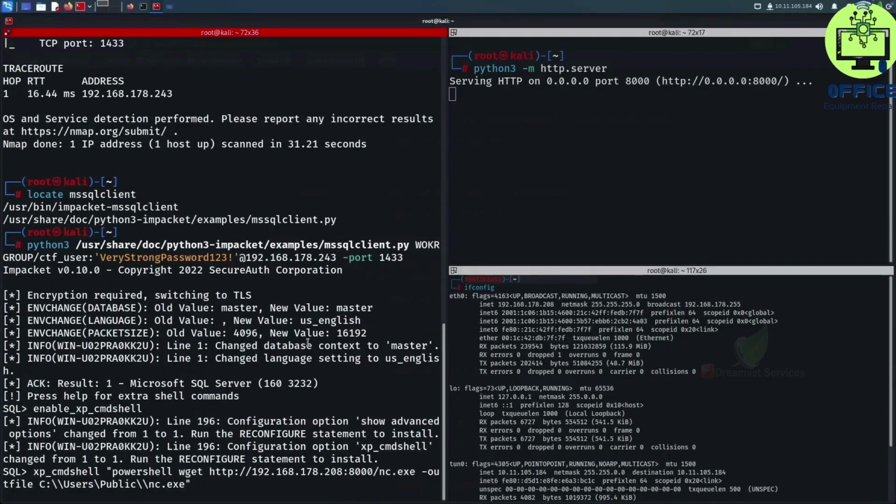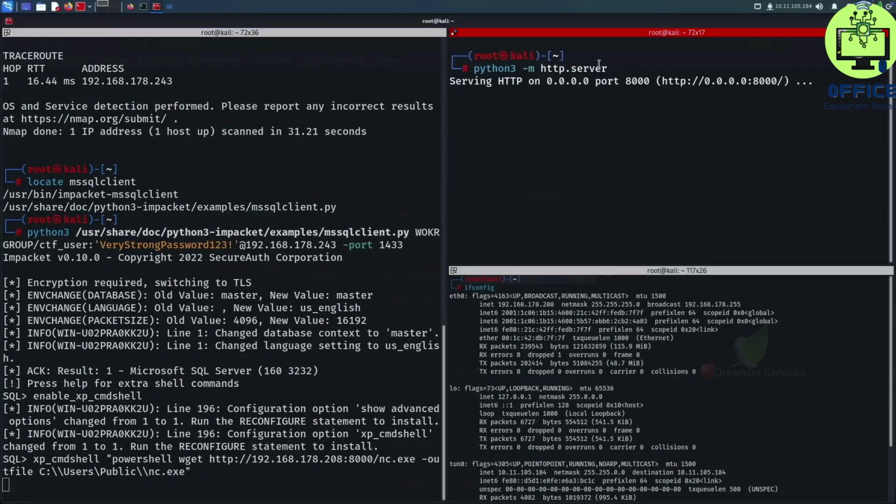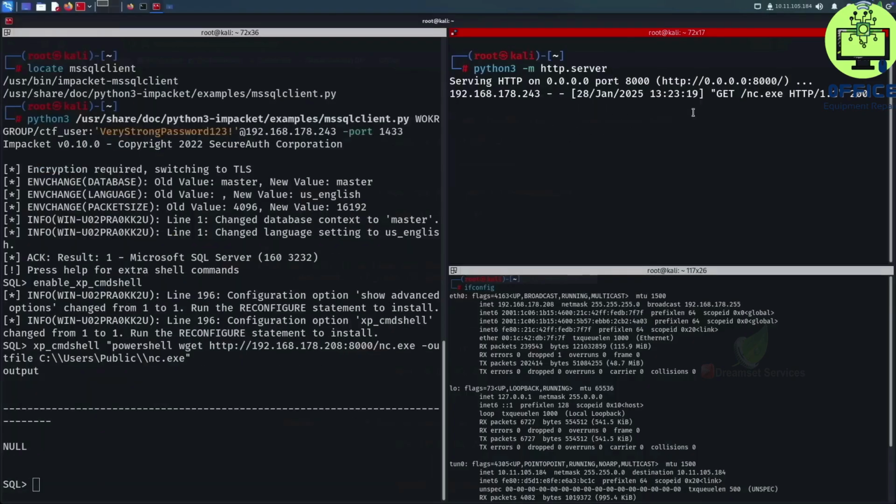And now if I press enter, you'll see that we will get a download request from here. As you can see, we got a GET request for the nc.exe file and the response was 200, which means everything went fine.